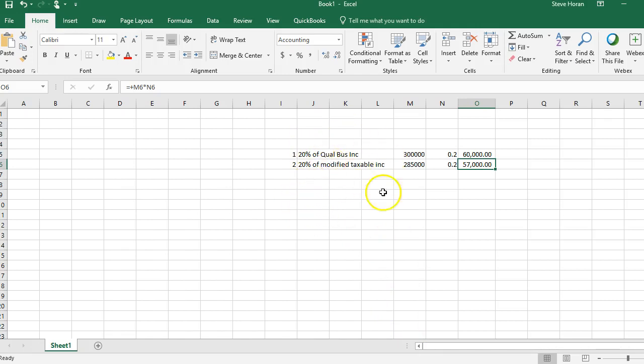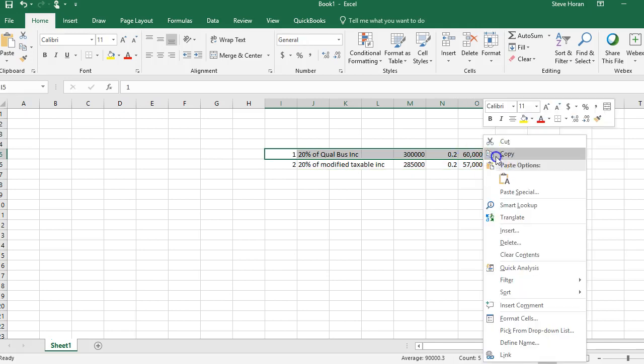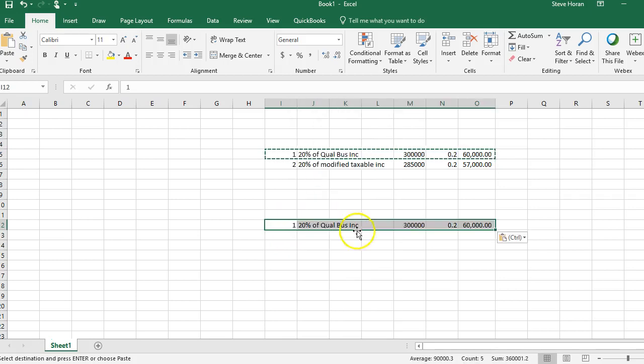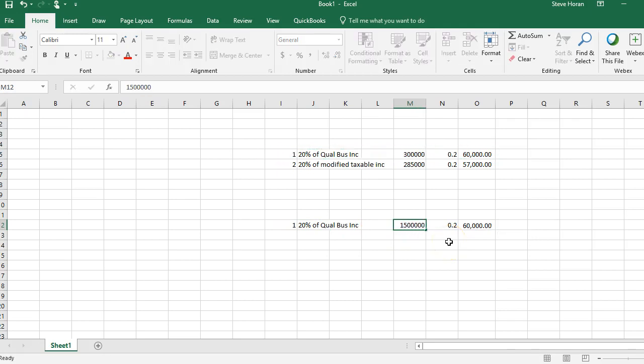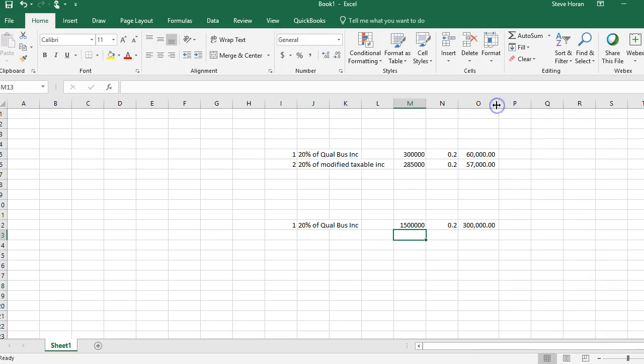Okay, so we're going to use the same format here. There's clearly more going on though, so we'll just take this piece here, copy and paste this and move it down a section. So we'll start down here for Mr. Donald. So 20% of his qualified business income, this time it's $1,005,000. Okay, so that turns out to be a pretty good sized number of 300,000. Then we have to take a look at some of the rules now. Because of the large amount of income, we have to take into account a few of the rules.